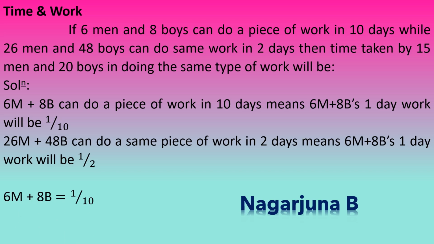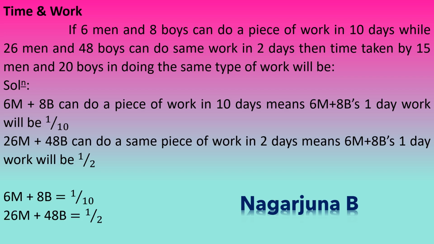Then second equation, 26M plus 48B is equal to 1 by 2. Now you need to solve these two equations to get the values of M and B and substitute that for finding how many days 15 men and 20 boys take to complete the work.